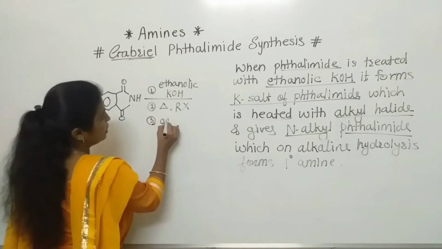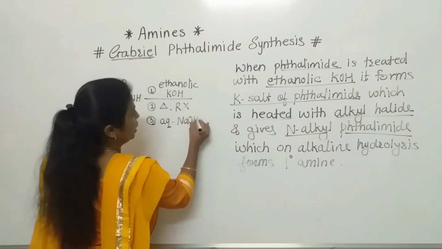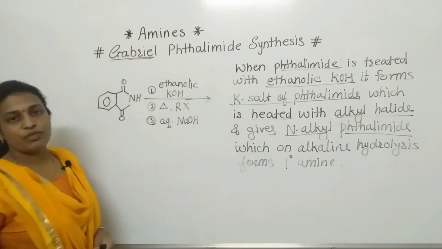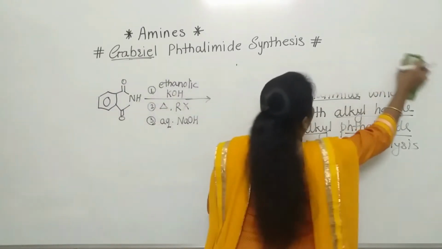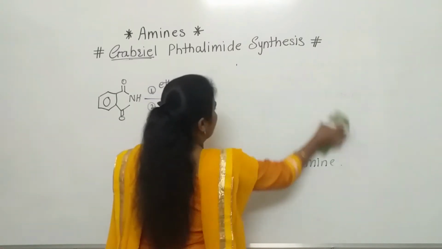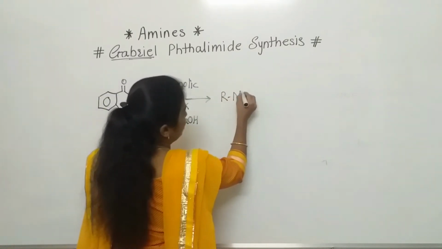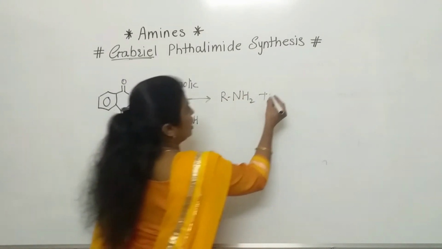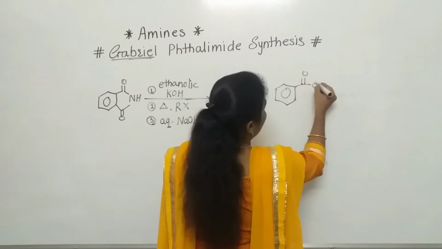Third step is alkaline hydrolysis, so aqueous NaOH is used here, and finally we get the primary amine. See the structure here: we get the primary amine, and along with it we get the salt also. This is the other product.